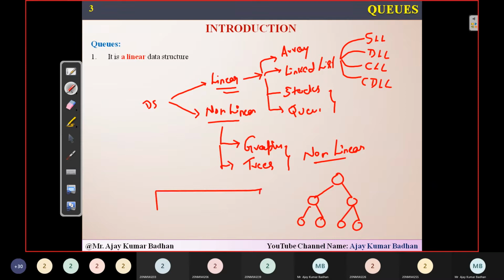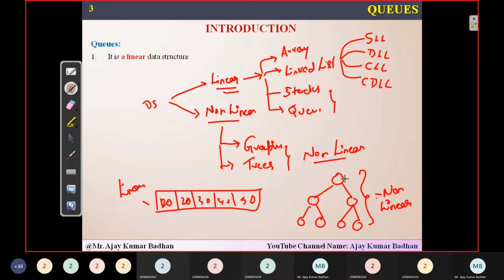We can say a particular thing is linear when you are storing the elements in this way, like 10, 20, 30, 40, 50. This is what we call a linear representation. But what you are seeing here is non-linear. There is no constraint or systematic way in which we store these elements.